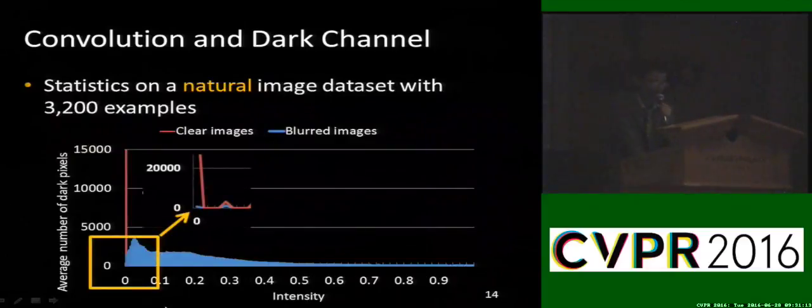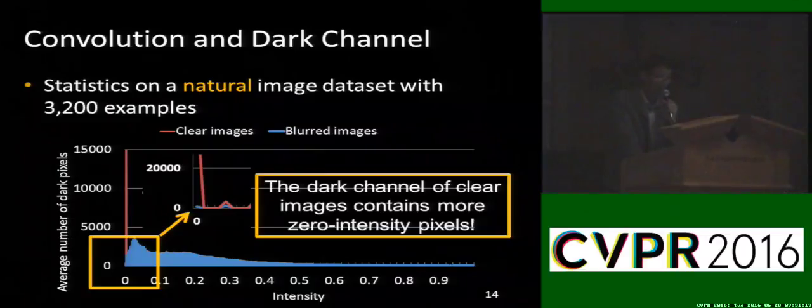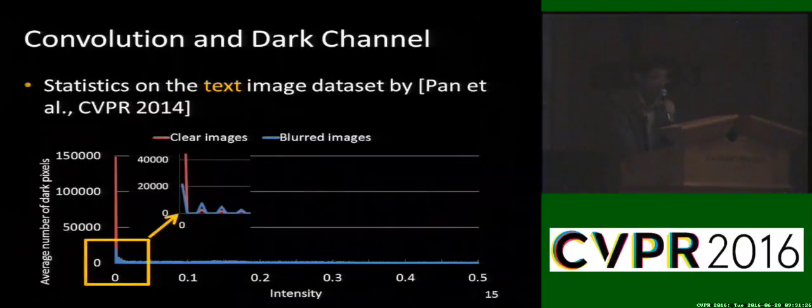We also verify this property by using 3,200 examples, and found that the dark channel of clear images contains more zero intensity pixels. This is the result on the text image deblurring dataset. The dark channel prior has the same property on text images. This means that the dark channel prior is a generic prior, which is able to model the changes of the blur process.